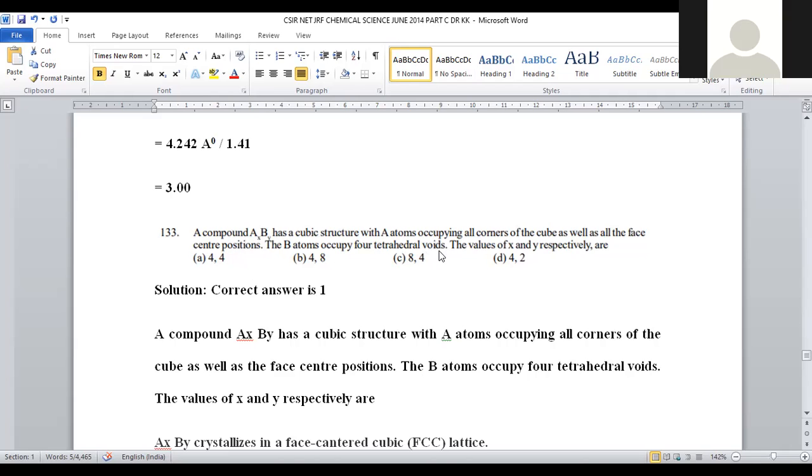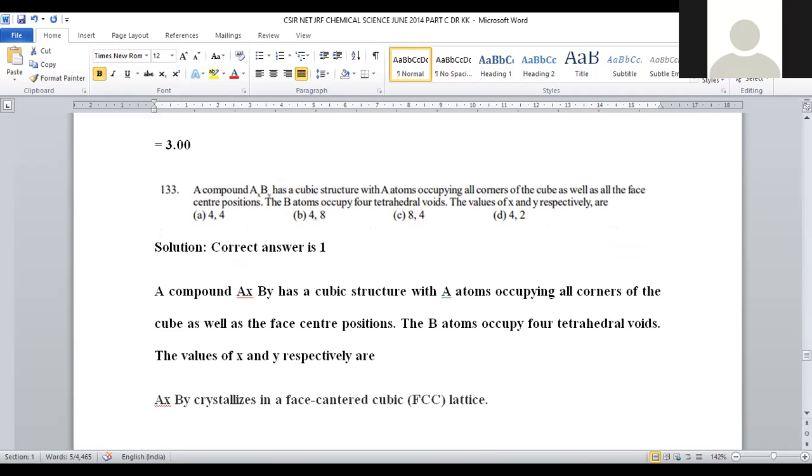B atoms are occupying tetrahedral voids. The values of X and Y, respectively. Here is the system, the crystal structure, which is accompanied by two kinds of atoms, A and B. A is associated with X number of atoms and B is associated with Y number of atoms. We have to predict the X and Y values for this FCC crystal lattice.